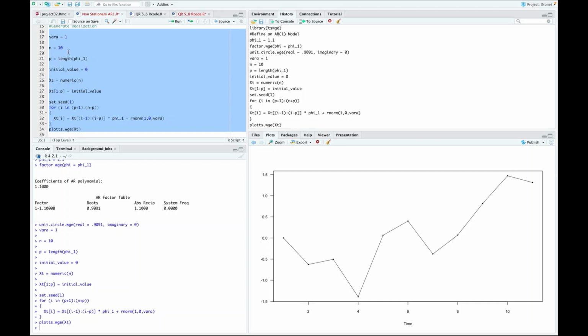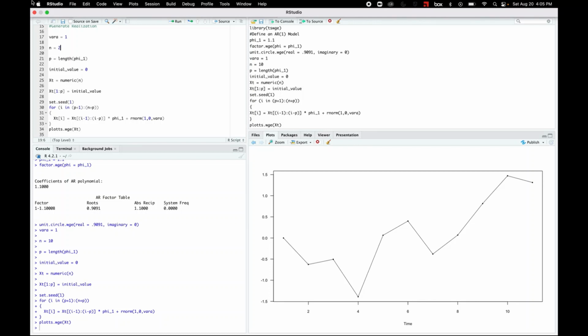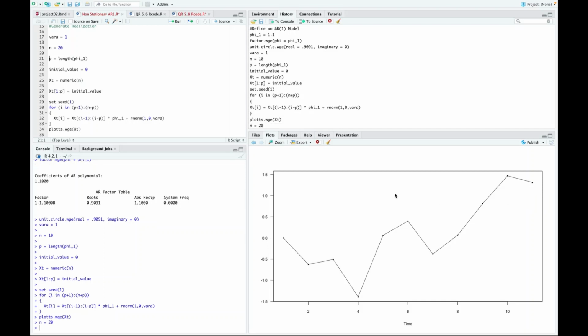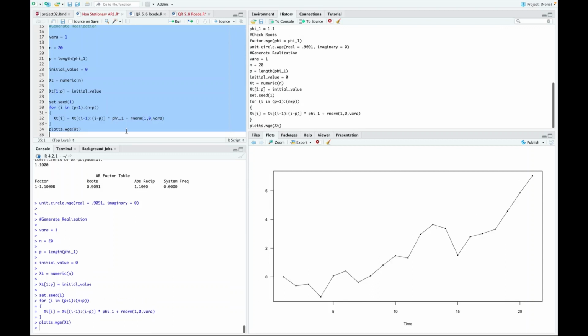So let's see what happens if I take it out to 20 now. Because I've set the seed to be 1, we should still see it go down, up, up. It should look exactly like this. We'll have 10 more observations off the end. So if I highlight it first and do that, then there it went. It went down, down, down, up. So that's the same 10 that we just looked at, and then it can go up and down, but overall it's going up, which doesn't look too surprising until we let it go out a little bit further, because remember, it's 1.1.